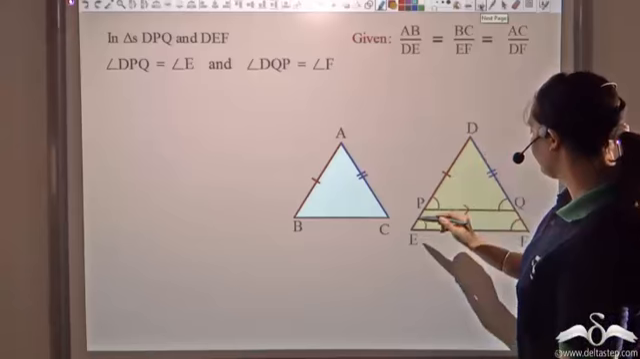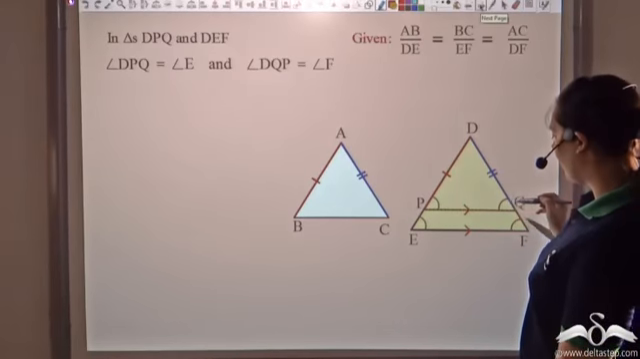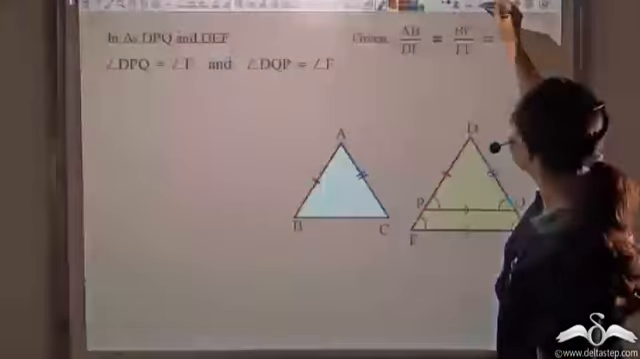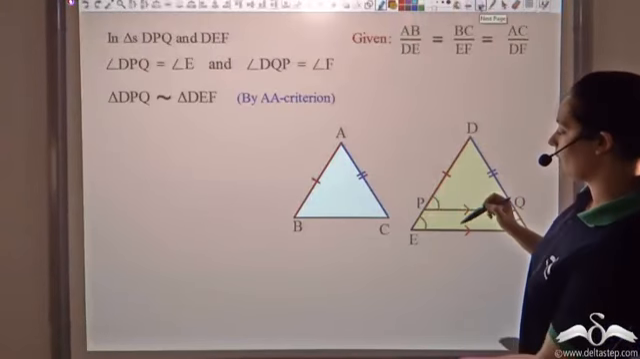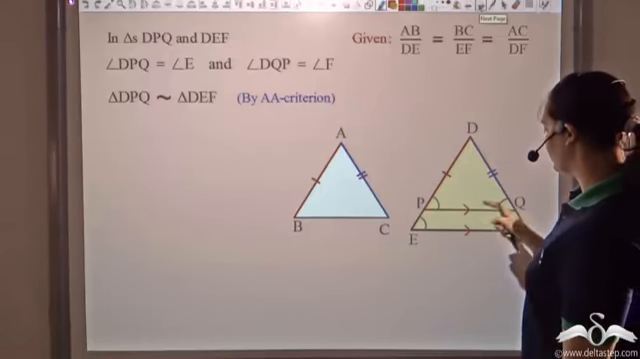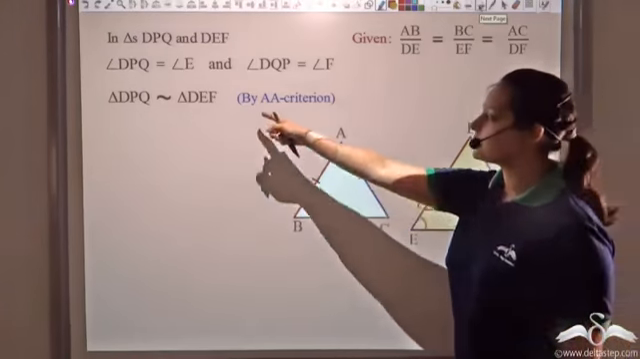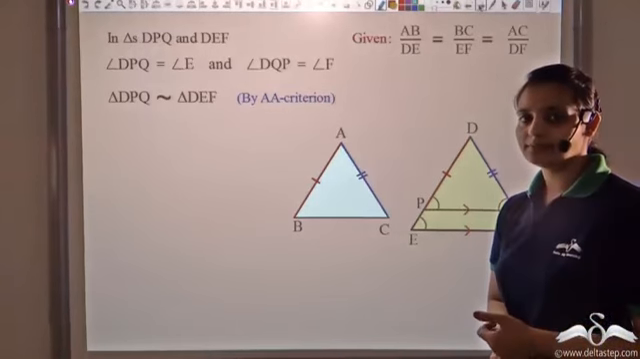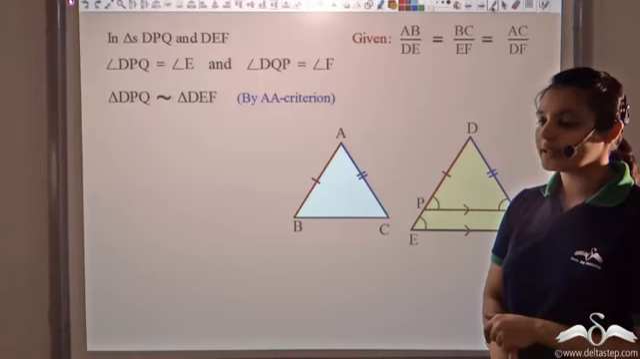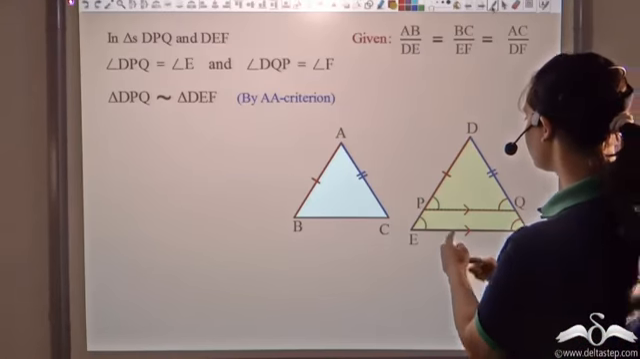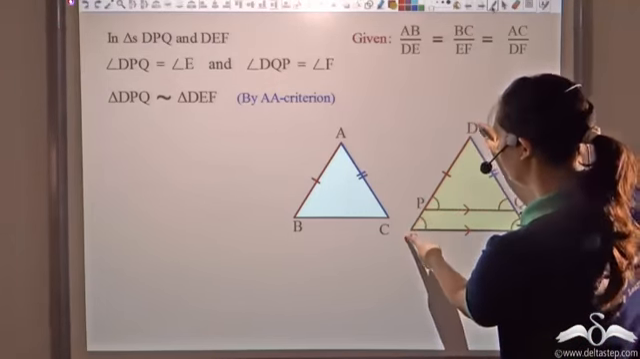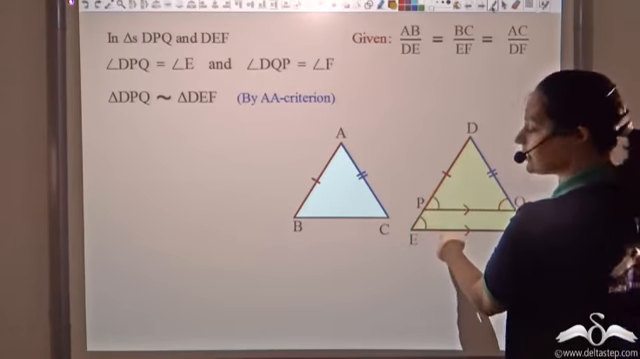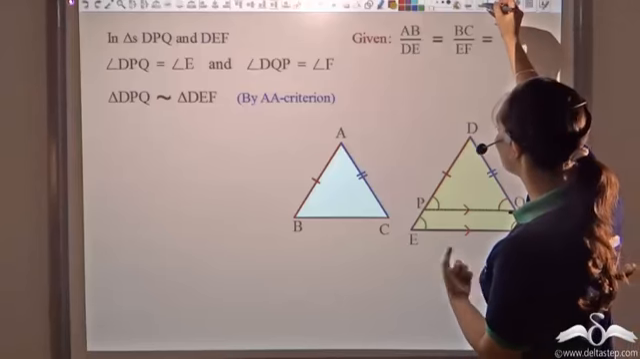So I know that angle DPQ is equal to angle E and angle DQP is equal to angle F. So I can say that these two triangles, DPQ and DEF, are similar by the angle-angle criterion. Once two triangles are similar, the ratio of their corresponding sides should be equal. So what we know is that DP by DE should be equal to PQ by EF. The ratio of corresponding sides should be equal.